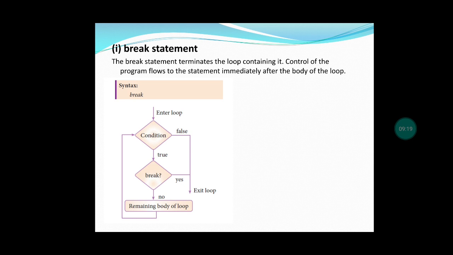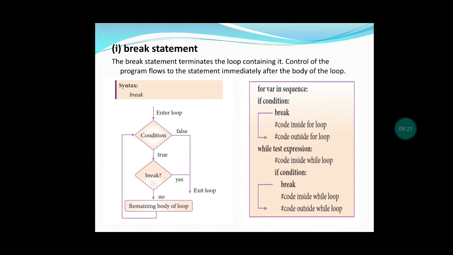Okay. Next, how we are using break statement in for, and how we are using break statement in while, is explained clearly. In the for loop, the break statement has been used inside the for loop only, so after seeing this break, it comes outside the for loop. In while, we are using the break statement. Immediately after seeing the break, it comes outside the while loop. So like this only, the break statement will be executed.